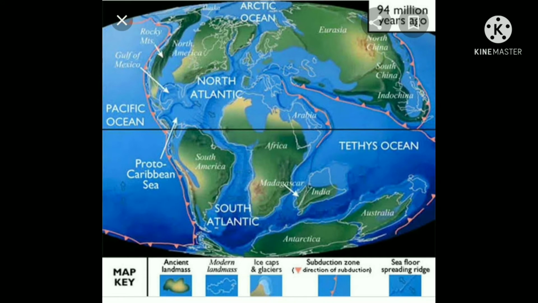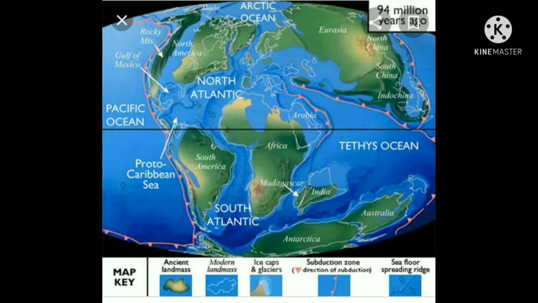The two parts of the supercontinent of Pangaea are called the Laurentia and Gondwana landforms.